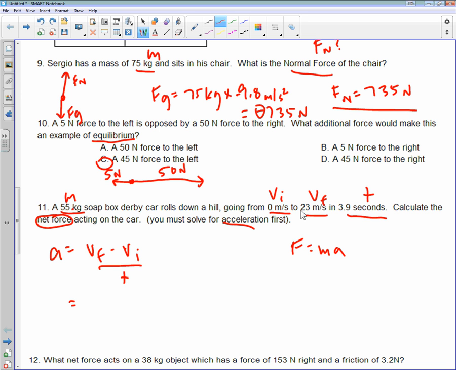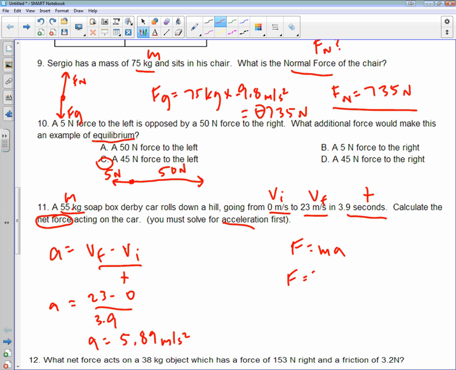When you plug in these numbers, it'll be 23 minus 0 divided by 3.9. So the acceleration here is going to be 5.89. And then we're going to take this acceleration of 5.89 and the mass of 55 kilograms and plug them into our equation.